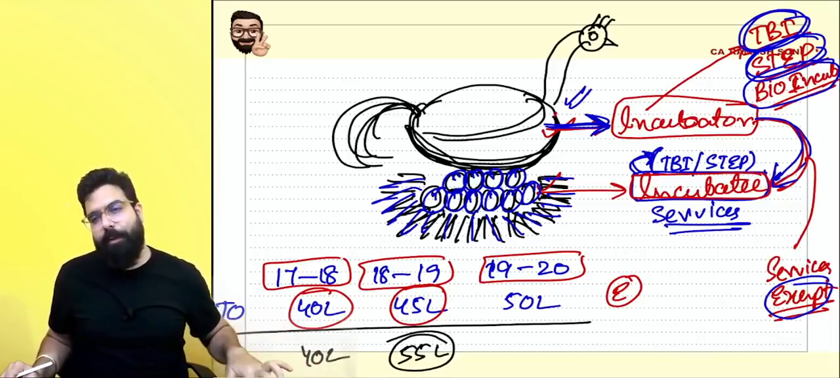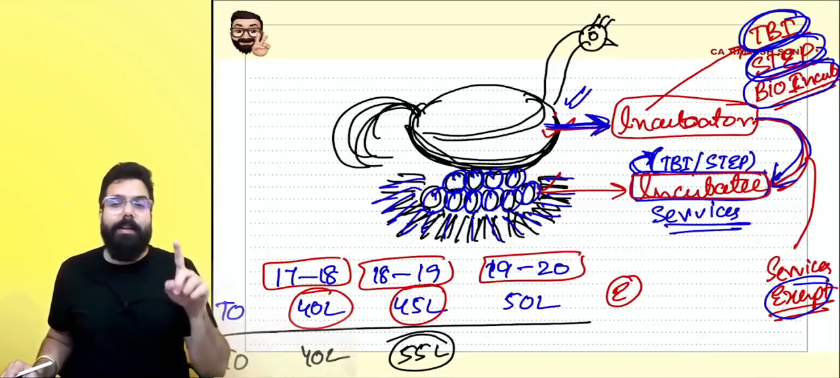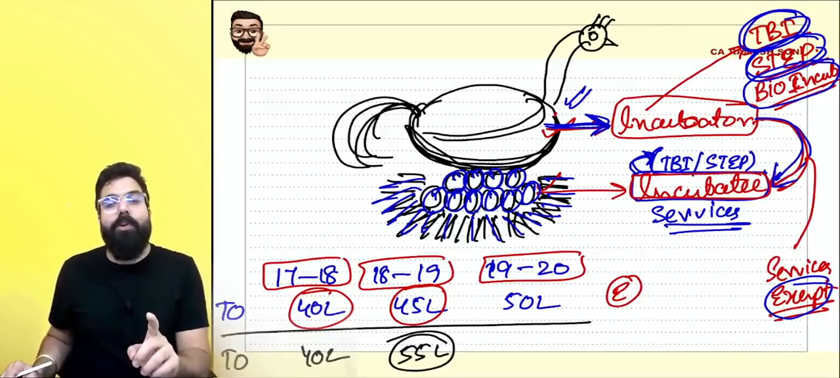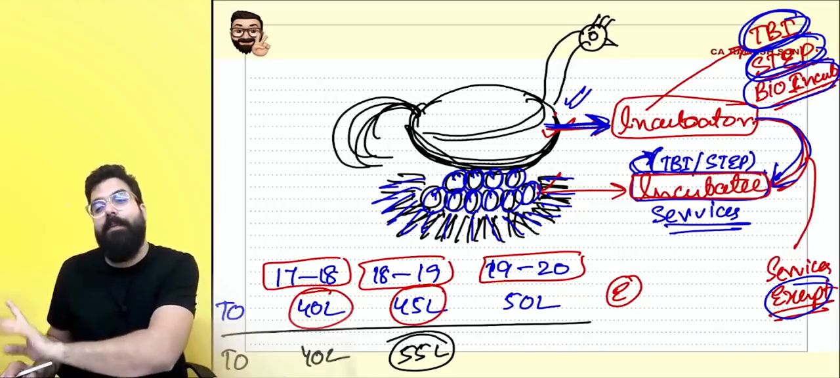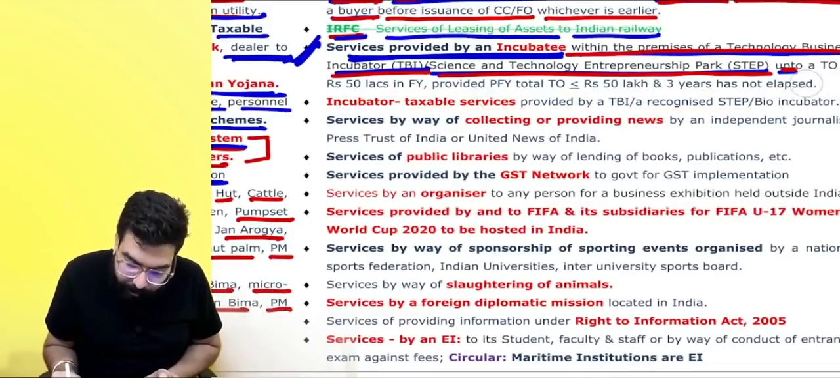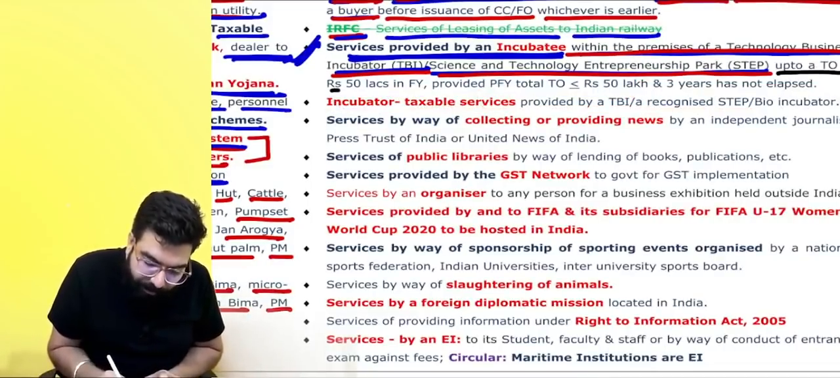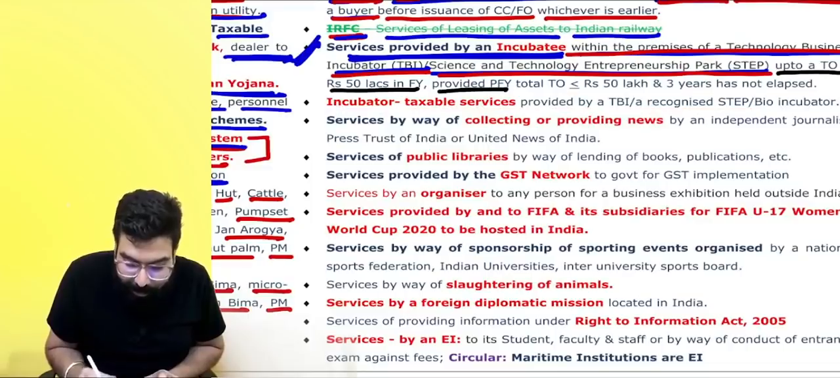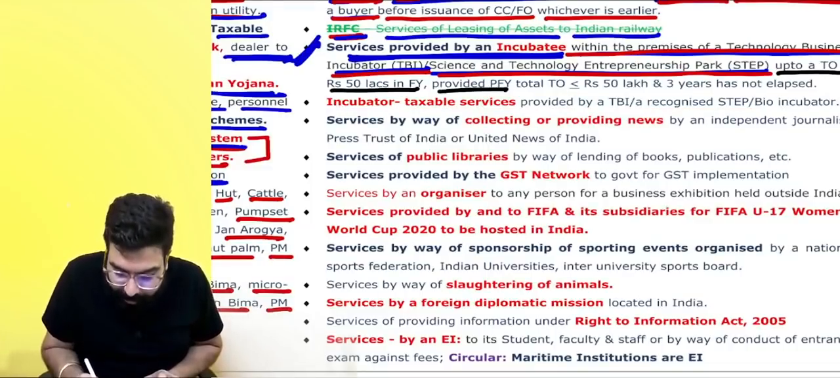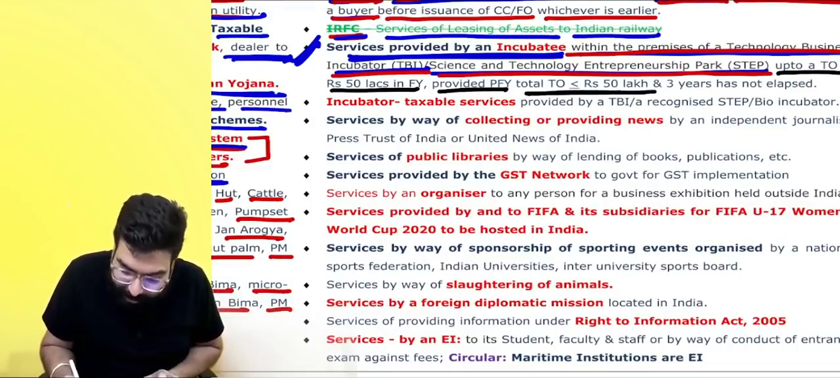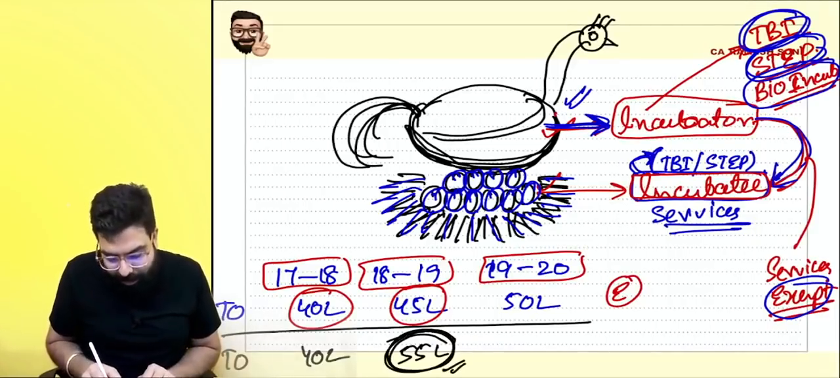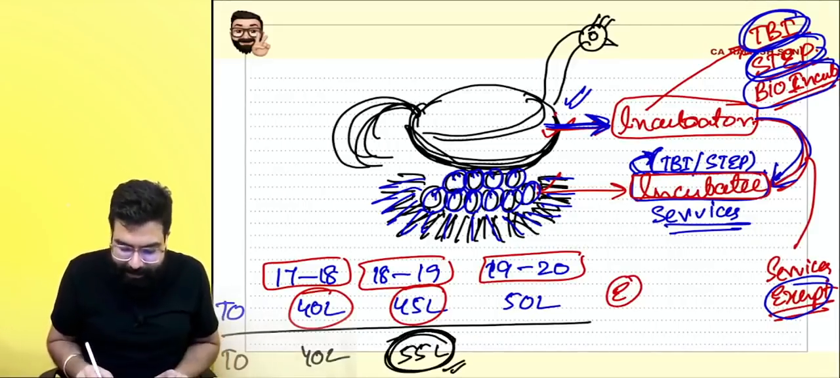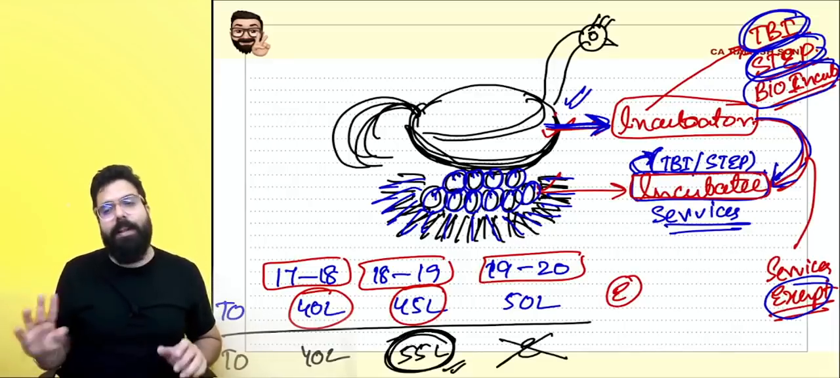Always remember one thing, everyone. They have told your services shall be exempted up to 50 lakh provided preceding financial year turnover has not crossed 50 lakh. See over here, everyone. Your services up to a turnover of 50 lakh will be exempted provided preceding financial year turnover is less than or equal to 50 lakh and 3 years have not lapsed. Now, the preceding financial year's turnover, now this year's turnover has exceeded, it means next year onwards the exemption shall not be there up to 50 lakh rupees.